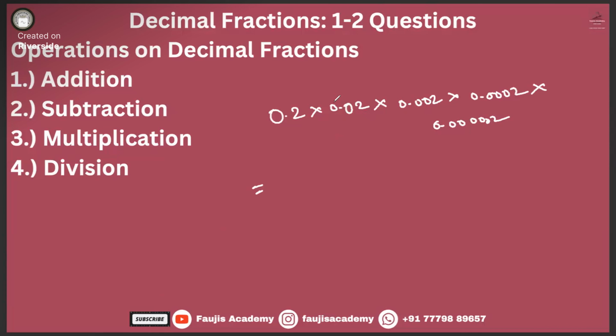The method to do that is first forget the decimal. Just forget the decimal. What are the numbers? 2, 2, 2, 2, 2. 5 times. 4, 8, 16, 32. Write down 32.